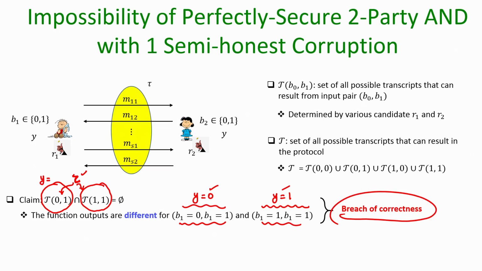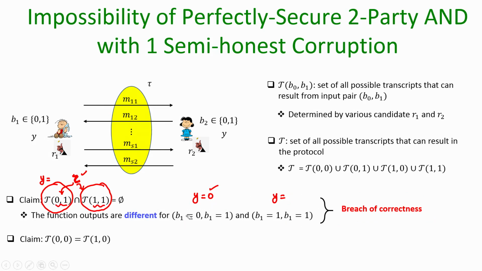Okay. That is what we are trying to argue here. We argued that there exists a perfectly secure protocol, and as part of perfect security we also assume perfect correctness. There is no error in the protocol output. That means, there can't be a transcript which can be generated both for this input combination as well as for this input combination. They are disjoint sets, an obvious fact.